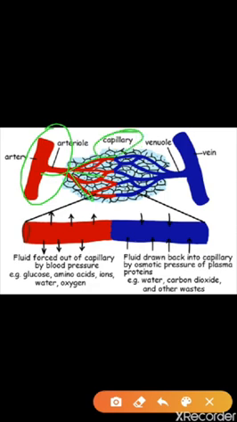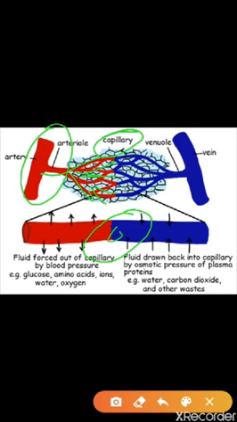We can see the capillaries are there, the small units are called capillaries. Now the capillaries will exchange material with the cells. If this is a cell, they will exchange the material with the cell, like glucose, amino acid, oxygen, water. So they will exchange. Here the oxygenated blood comes, and they are giving the oxygen to the cell.